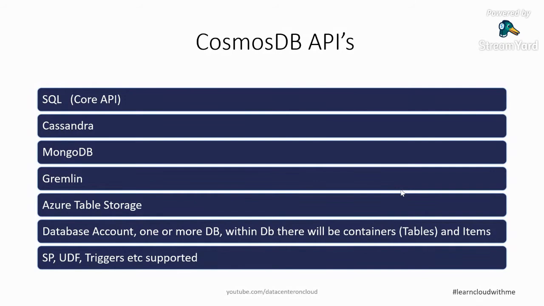So these are the things you get, as I explained about the SQL, Cassandra and Gremlin APIs. And all the stored procedures, user defined functions and triggers are supported. We need to create this database, and it's a serverless one. We just need to define what kind of power is required, which is known as request units or RUs. According to that, this will perform. We will create a Cosmos DB quickly in the demo. It also comes under the free tier, which gives 5 GB of storage and 400 request units. One request unit is reading 1 kilobyte of data in 1 second.